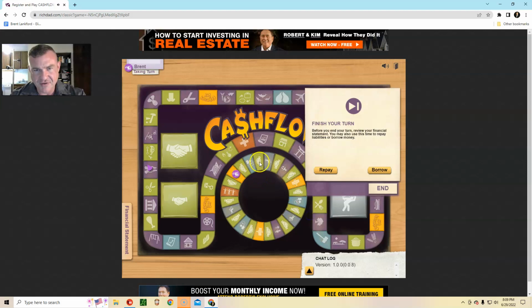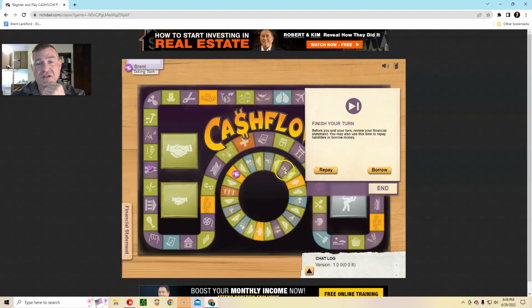These green things here are opportunity squares. These are doodads, so they're going to be any type of miscellaneous expenses. And this is a market card. It can be a variety of things, relating to different opportunities that are there. I think that's generally what happens. So this one is a baby, have children.